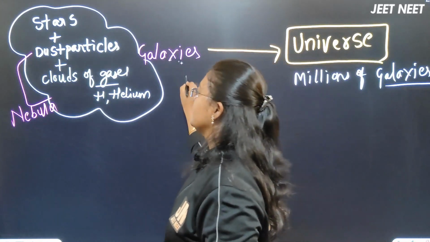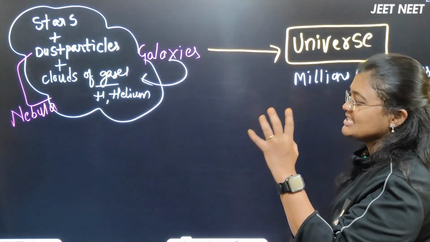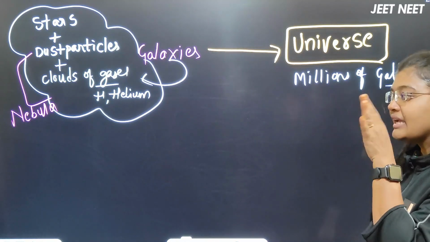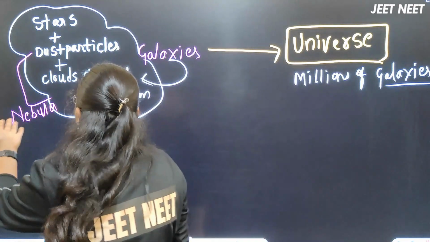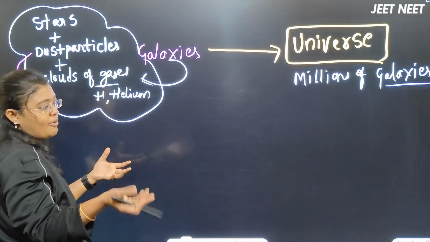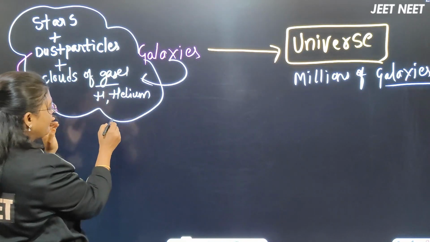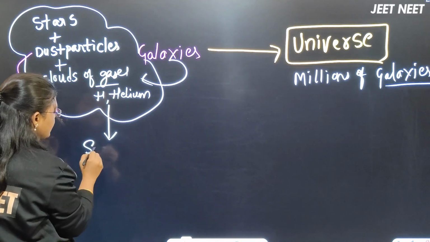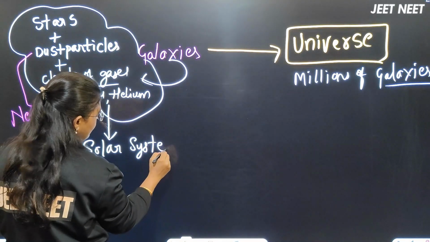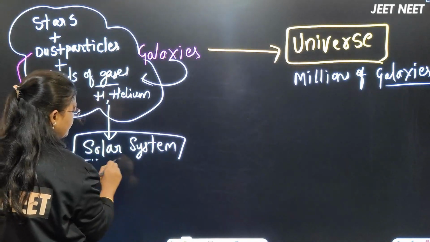Galaxies are made up of stars, dust particles and clouds of gases, okay? Among those, some of the nebulas formed stars, and by that slowly it formed one solar system. In detail, NCERT has not given this, but it's more than enough for you to understand here.